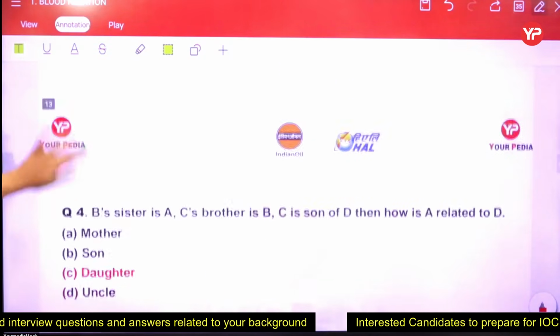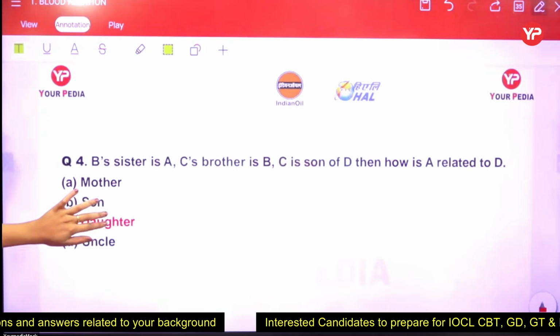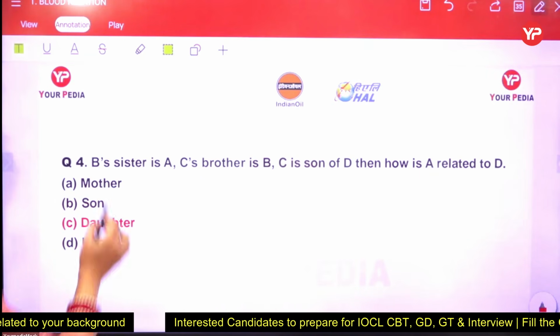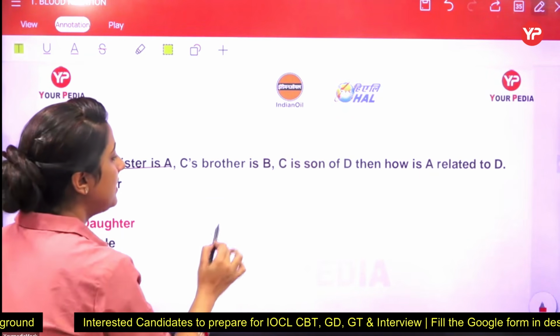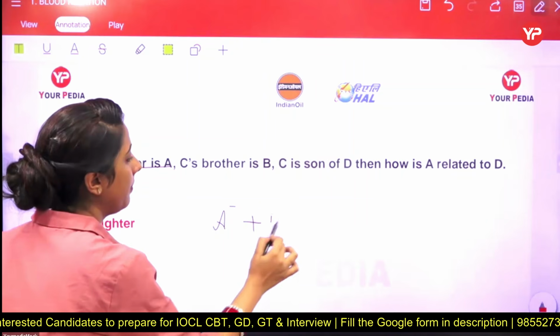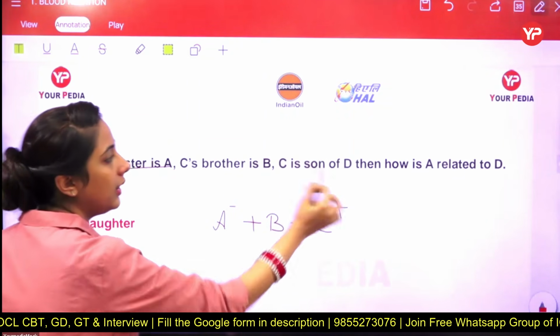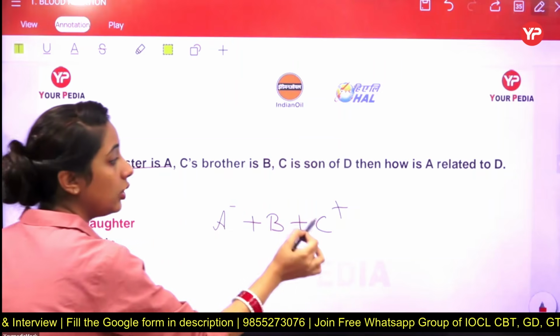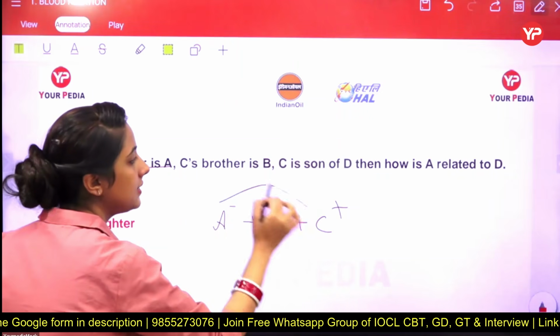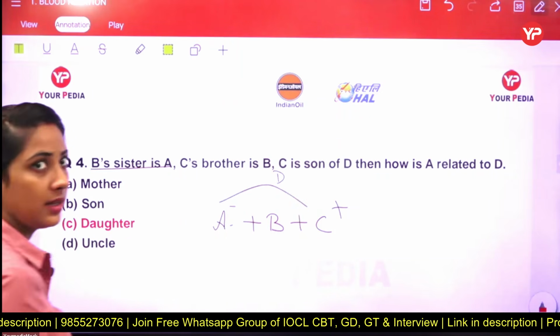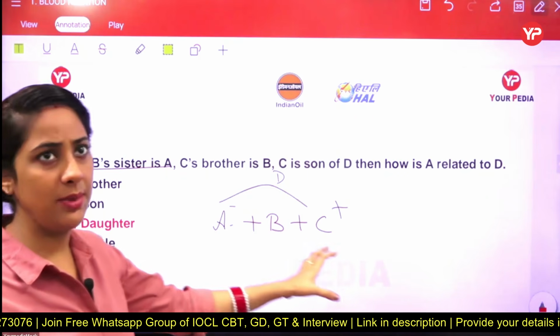So let's just see which one is the right. So पहले आप देख लीजिए. Yes, C is the right answer here. And now we are going to draw this one. B's sister is A. So it means A is the sister of B. And now C's brother is B. So C is the brother of B. Next, C is the son of D. So if C is the son of D, it means D is the parent of all these three, na? Because they are siblings.